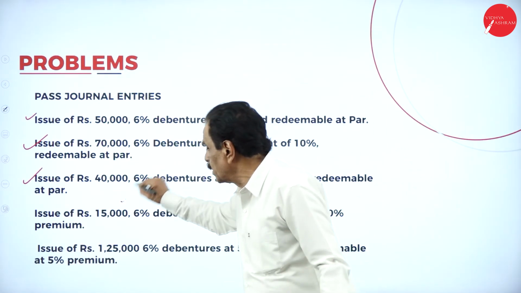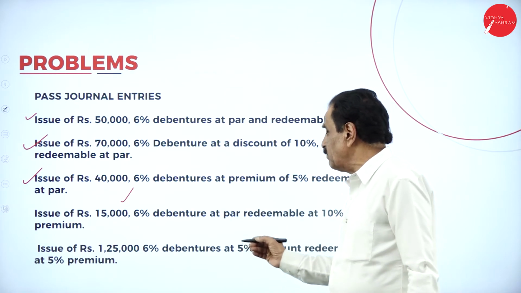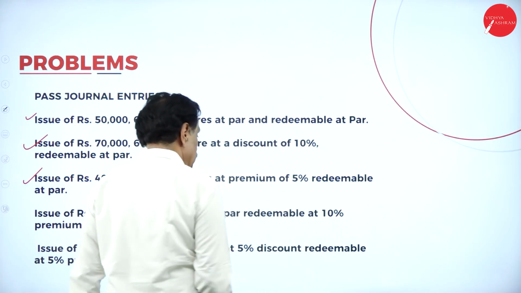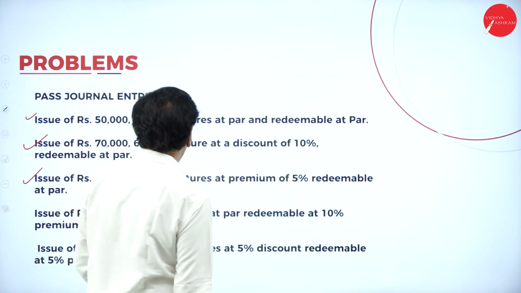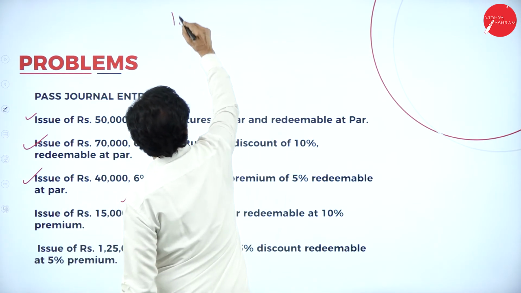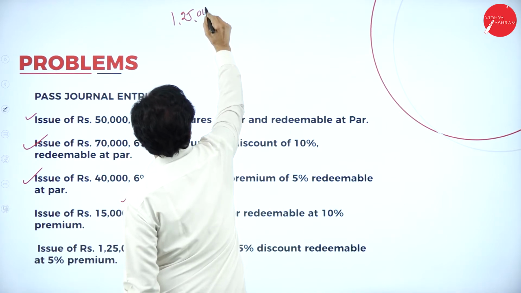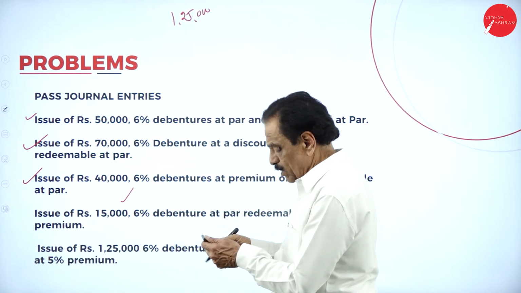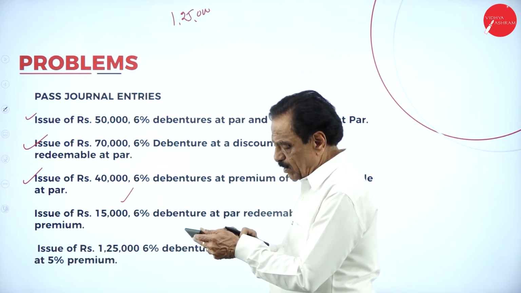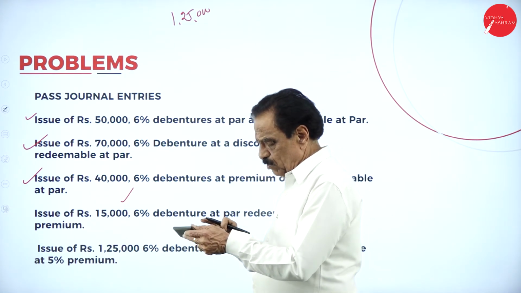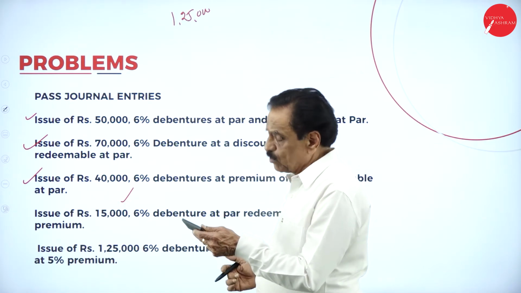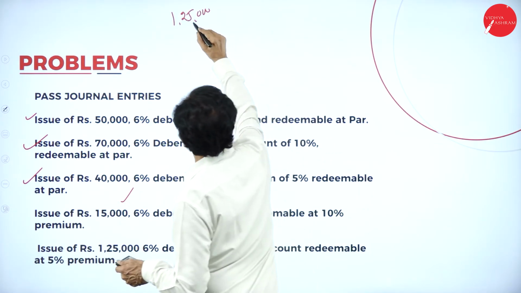Issue 1,25,000, 6% debenture at 5% discount, redeemable at 10% premium. What's your face value? 1,25,000. Discount 5%. So 1,25,000 into 5 divided by 100, so 6,250.